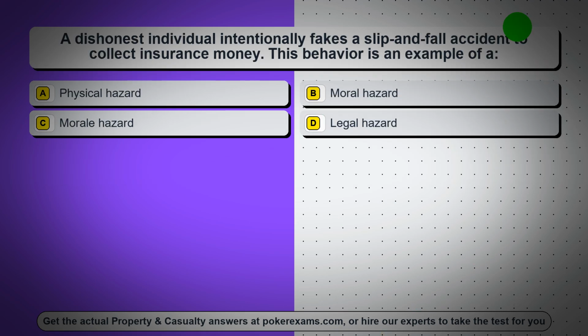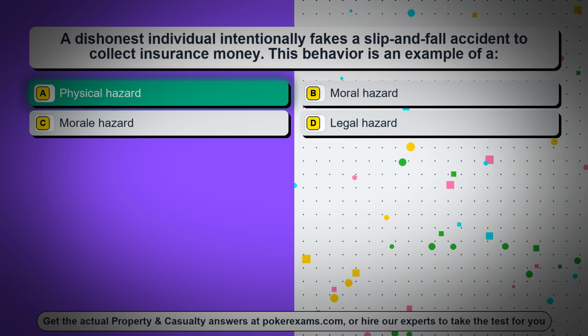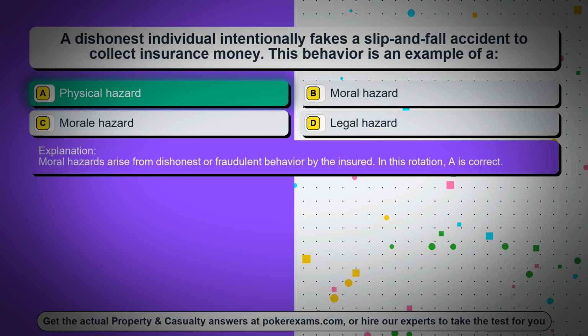Question 28. A dishonest individual intentionally fakes a slip-and-fall accident to collect insurance money. This behavior is an example of a... Option A, physical hazard. Option B, moral hazard. Option C, morale hazard. Option D, legal hazard. The correct answer is option A, physical hazard. Moral hazards arise from dishonest or fraudulent behavior by the insured. In this rotation, A is correct.